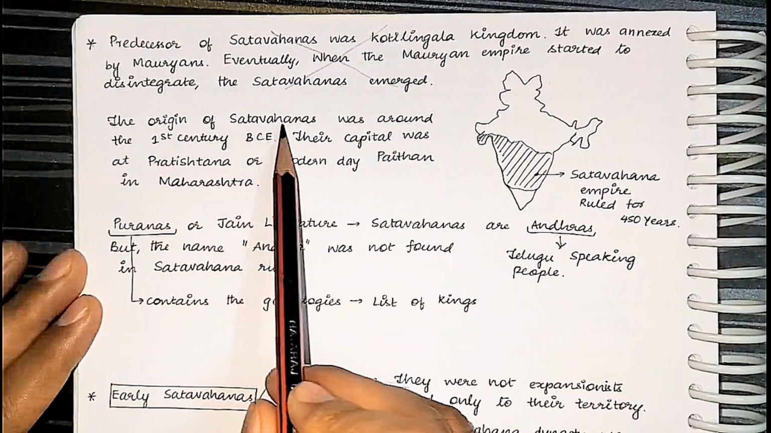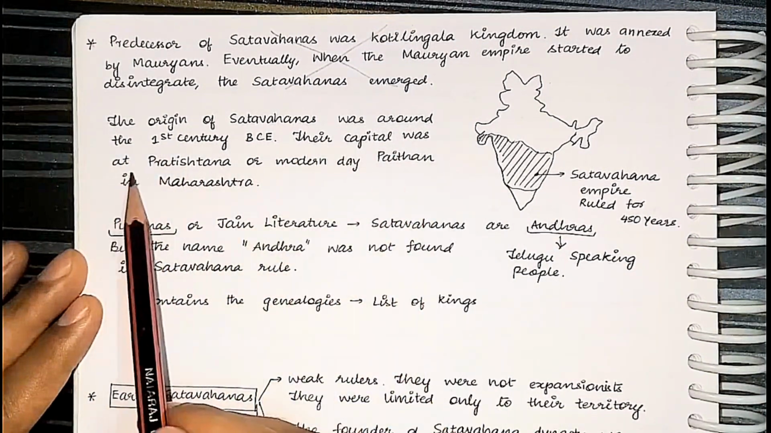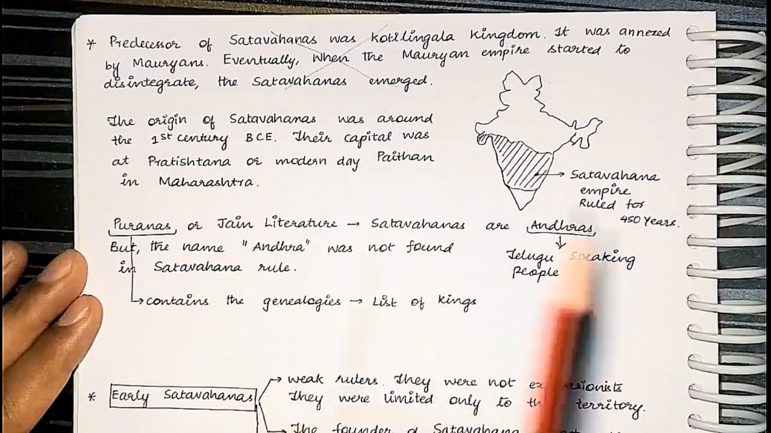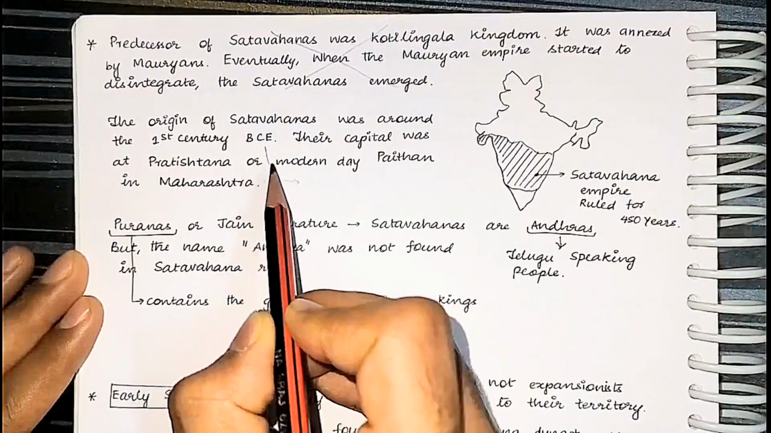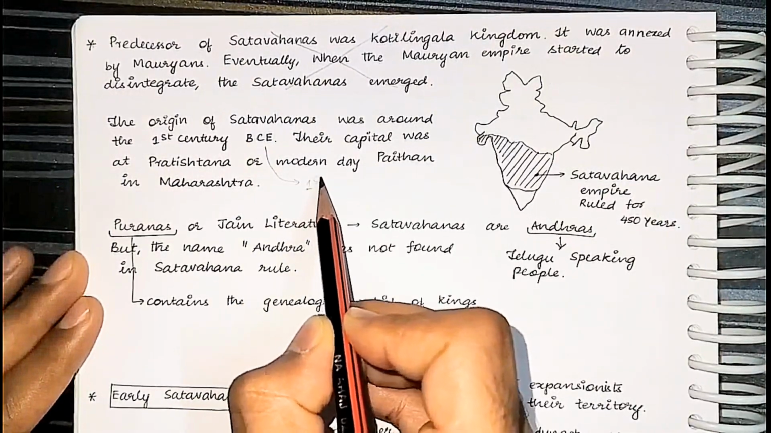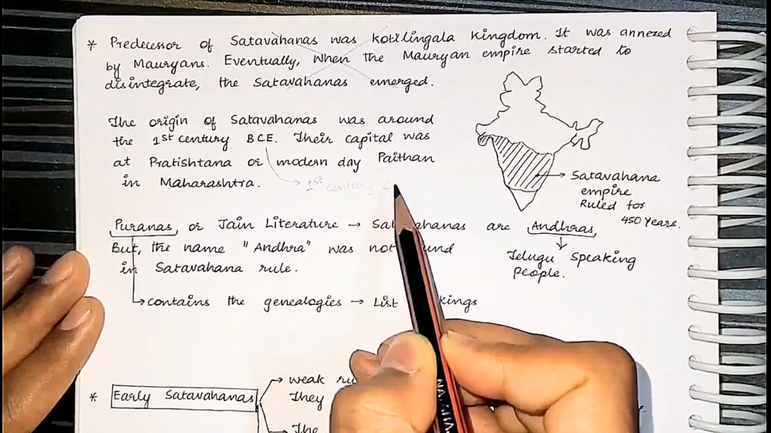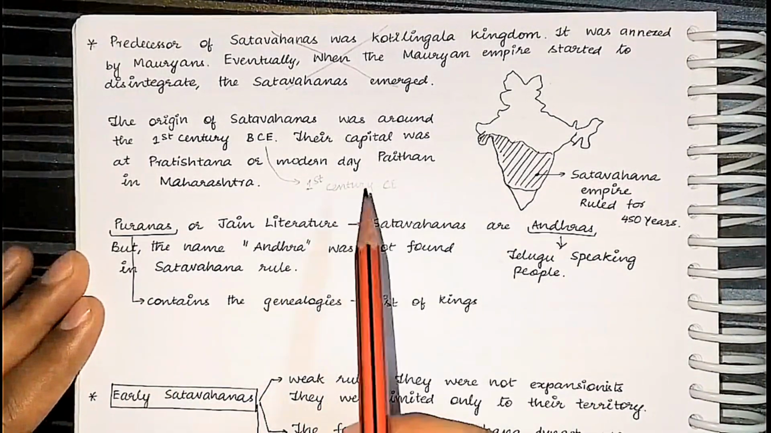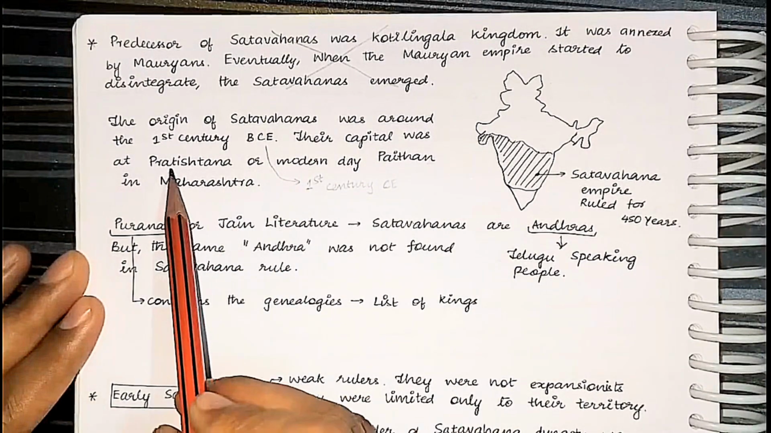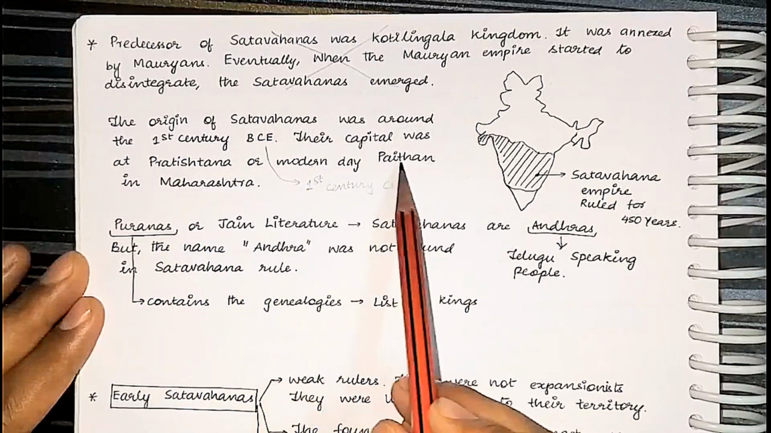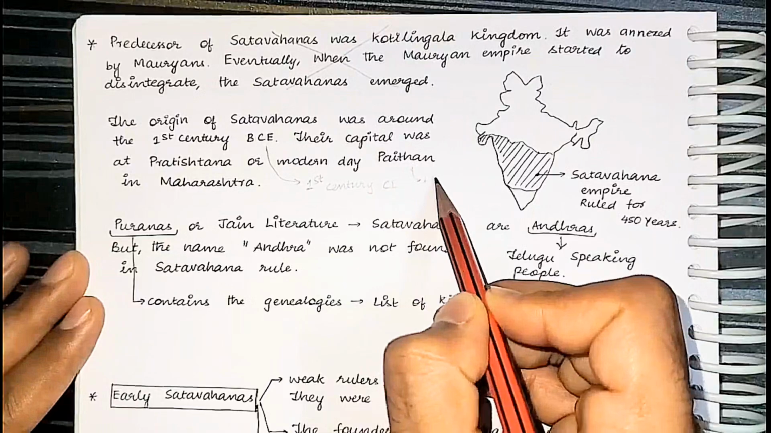Here you see the origin of Shatavahanas was around 1st century BCE. Their capital was at Pratisthana or modern day Paitan in Maharashtra. So Shatavahanas ruled from the time period 1st century BCE to 1st century CE. This is the time period in which the Shatavahana has ruled, and their initial capital was at Pratisthana or Paitan. Later they have shifted their capital to Dhanyakataka.